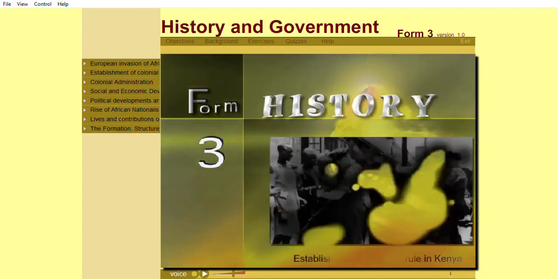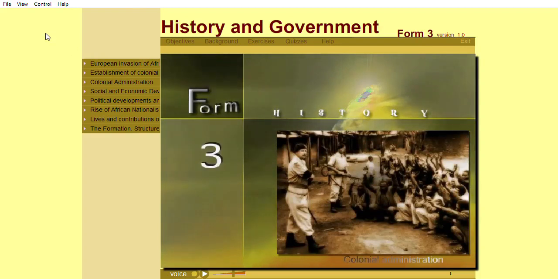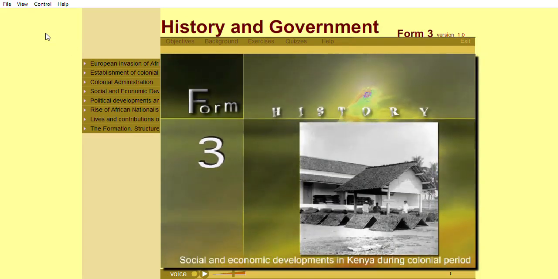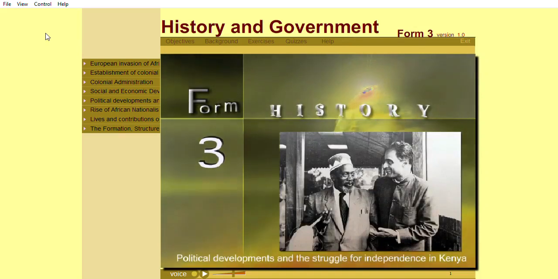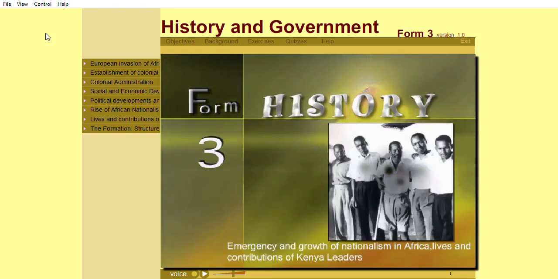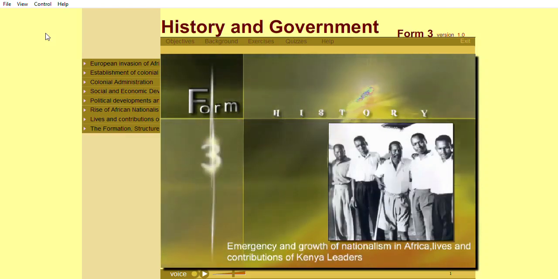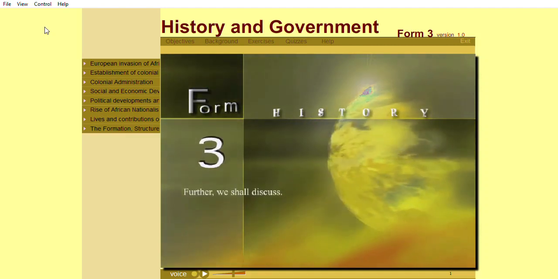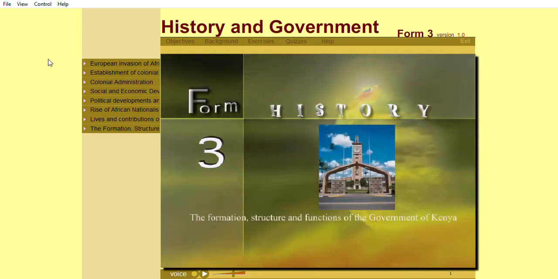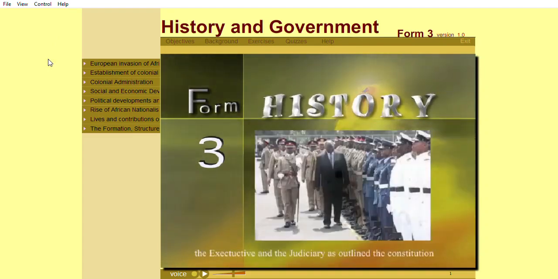Establishment of colonial rule in Kenya, colonial administration, social and economic developments in Kenya during the colonial period, political developments and the struggle for independence in Kenya, emergence and growth of nationalism in Africa, and lives and contributions of Kenyan leaders. Further, we shall discuss the formation, structure and functions of the government of Kenya in regard to the legislature, the executive and the judiciary as outlined in the Constitution.